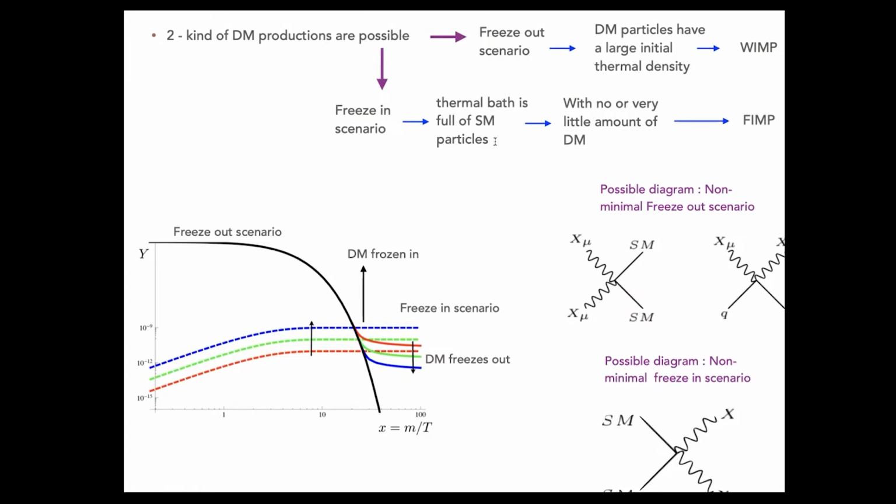So basically, tuning the coupling, and tuning the thermal bath temperature, which has to be greater than the mass of the dark matter in order to produce it, the standard model interaction can produce enough dark matter in the freezing scenario. But after that, when the universe expands and cools down, eventually the standard model particles will be diluted. So again, the freezing production will stop, no more dark matter production will occur, and we will get a constant number density, which has to match with the present-day relic abundance.